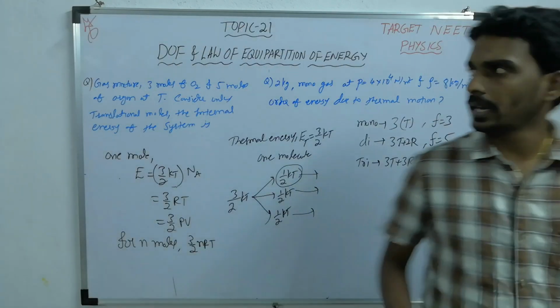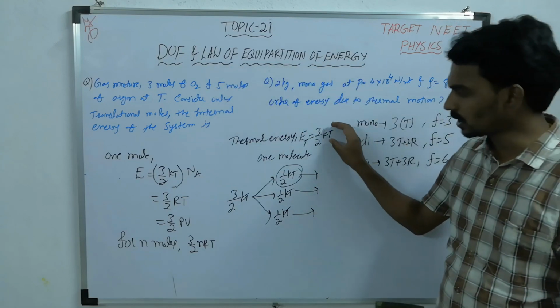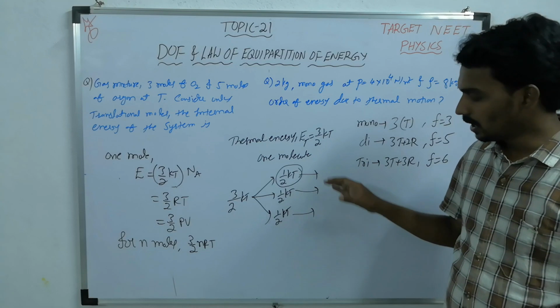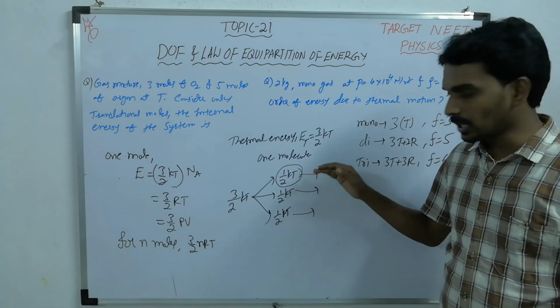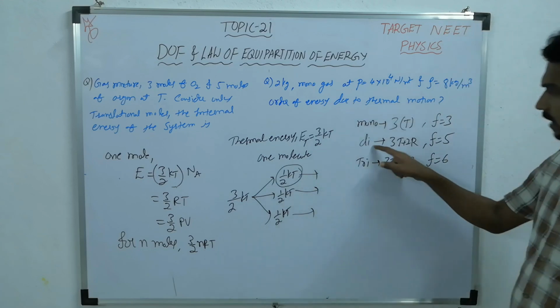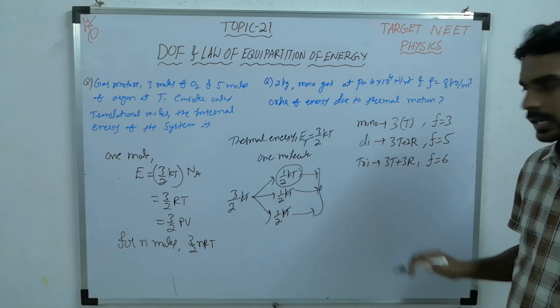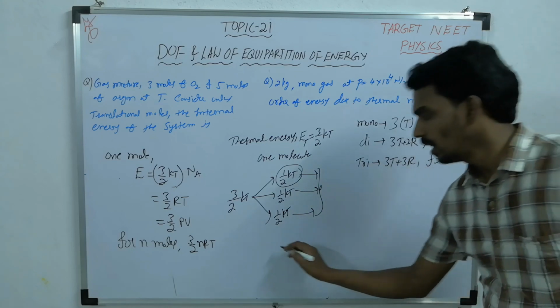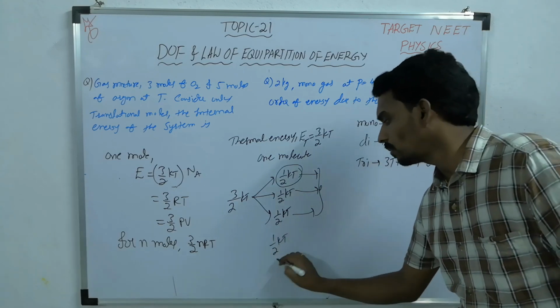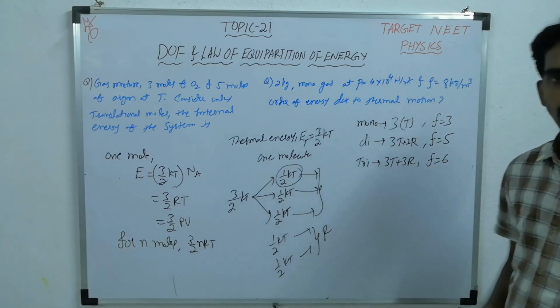So what the law of equipartition says is that the total energy is shared equally among all the motions. Suppose you consider a diatomic gas. There are 3 times 1/2 kT due to translational and 2 times 1/2 kT due to rotational motion.